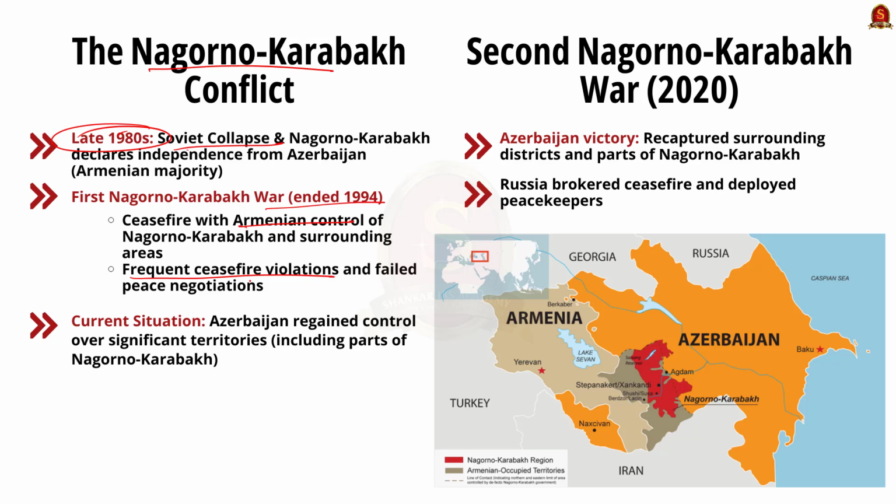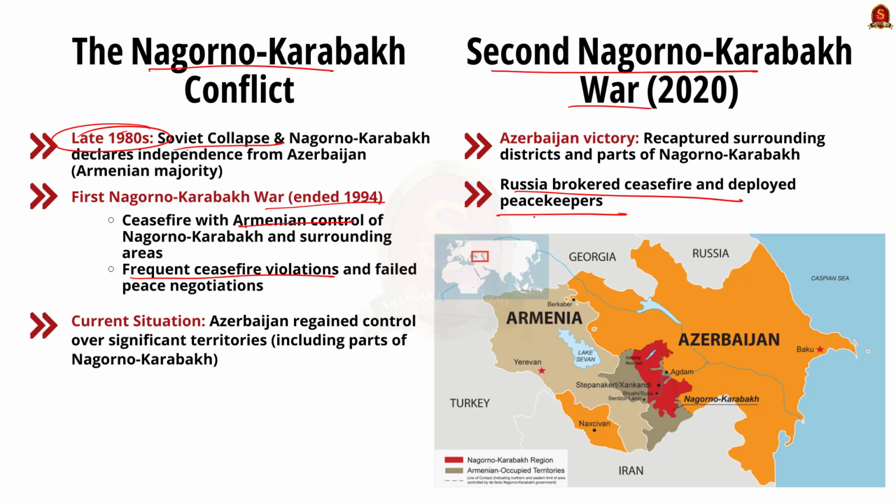But the ceasefire was frequently violated by both countries, and several attempts to negotiate a peace settlement failed. In 2020, Azerbaijan launched the Second Karabakh War. It was a resounding victory, retaking 7 surrounding districts and about a third of Nagorno-Karabakh. Russia also brokered a peace deal after the Second Karabakh War in 2020, providing up to 1,960 Russian peacekeepers stationed in the region to ensure the ceasefire is implemented. As of now, Azerbaijan has regained control over significant territories, including parts of Nagorno-Karabakh and surrounding areas. That's all about this topic. With this, let's move on to our next topic for the discussion.